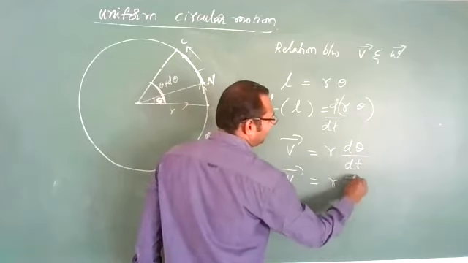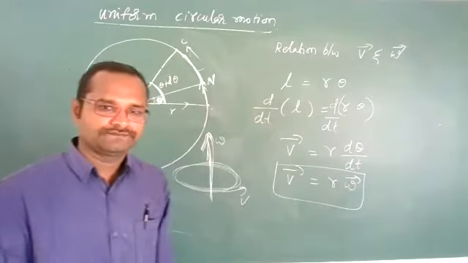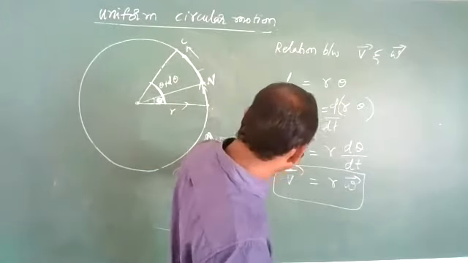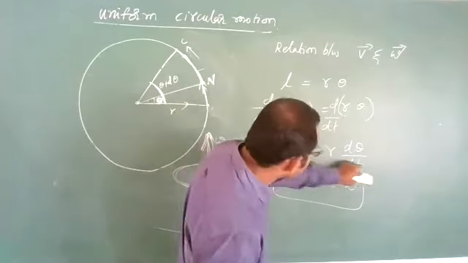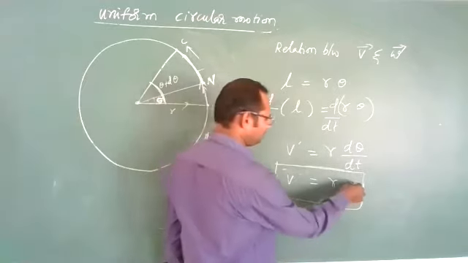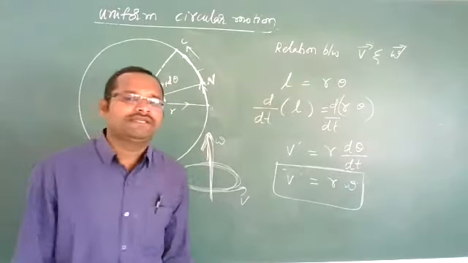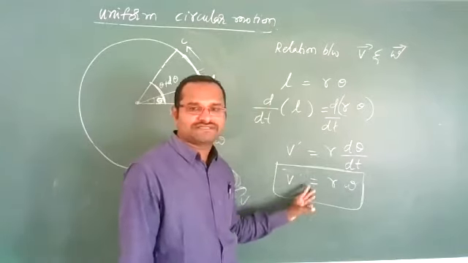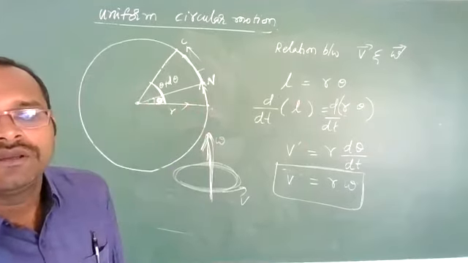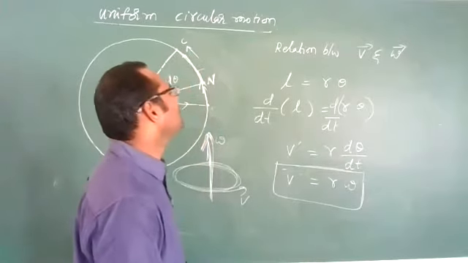Just now we have written angular velocity. Finish. V is equal to r omega, we can write. Just write V equal to r omega. In vector format, it is different. V is equal to r omega. Clear? Derive a relation between linear velocity and angular velocity. Very simple format, you can derive. Very easy. Now, because angular velocity and linear velocity are vector quantities, how to write in vector format, sir?